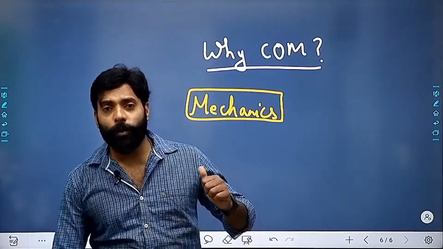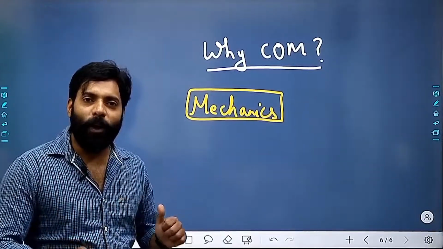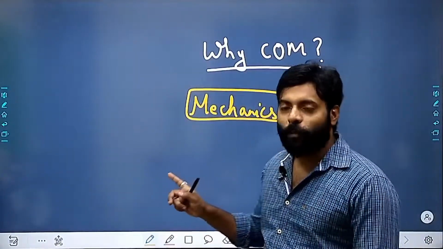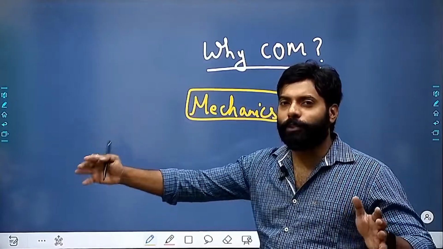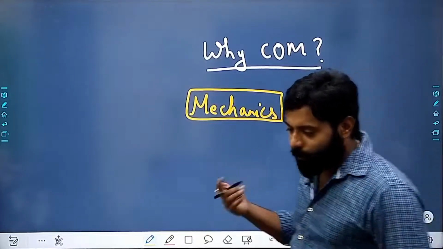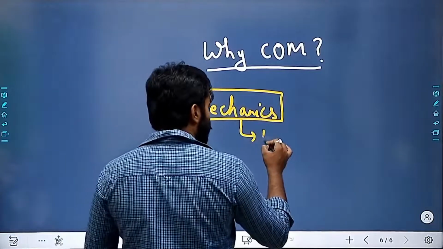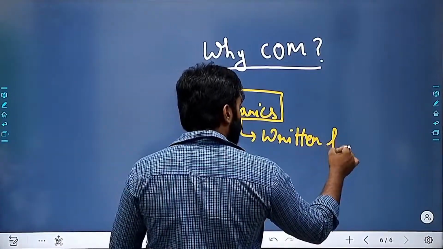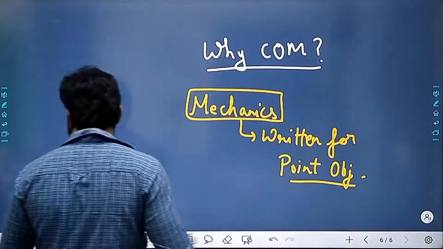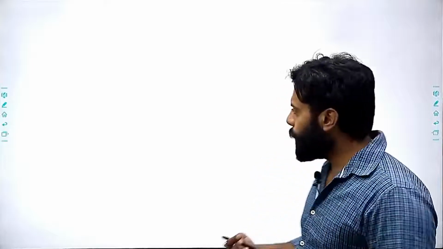So what we are going to do is calculate the center of mass and apply all the rules which we had studied earlier on these objects, just by replacing the total mass, the total configuration of the object, with one point. So everything will become the same, right? Because mechanics is written for point objects, that's why points are very important. And in the next class, we will do how to calculate the torque and everything.